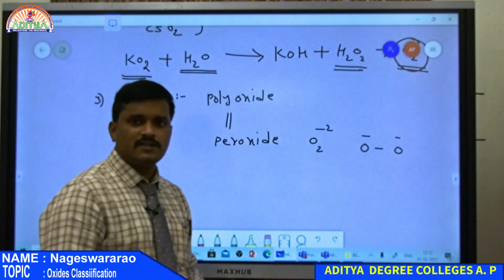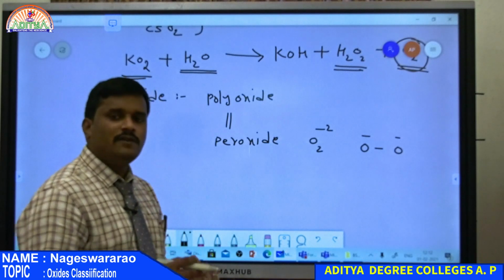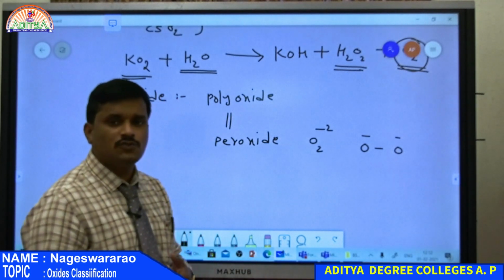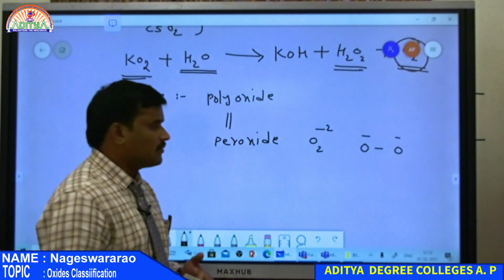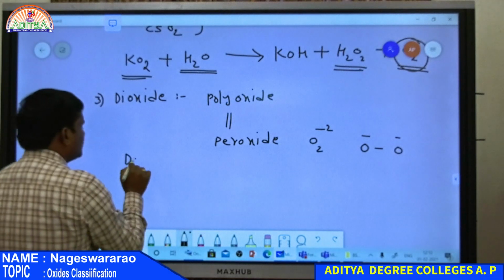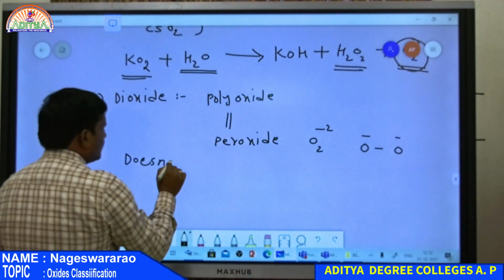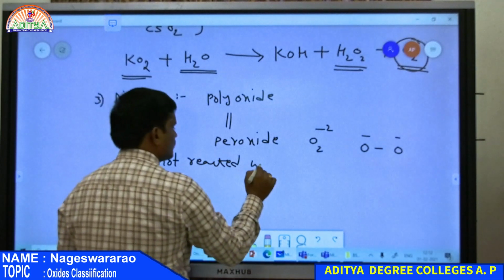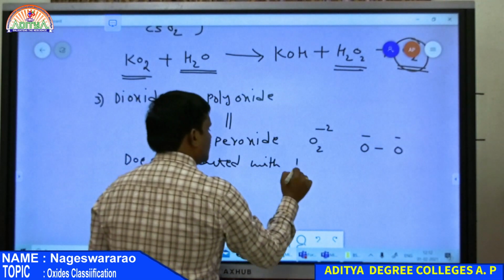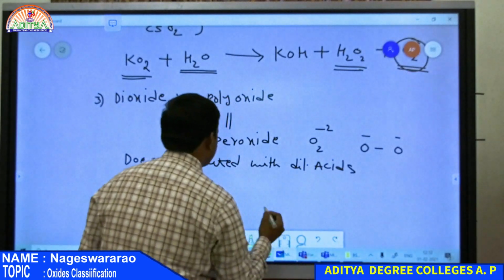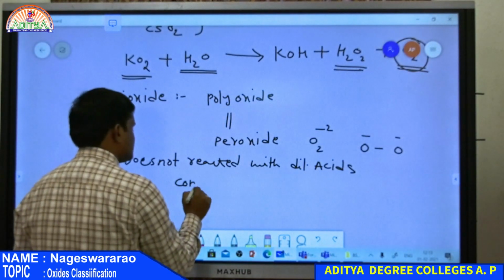But the only difference from peroxides is that when a peroxide reacts with dilute acids, it gives H2O2 along with O2. But a dioxide does not react with dilute acids, it only reacts with concentrated acids.